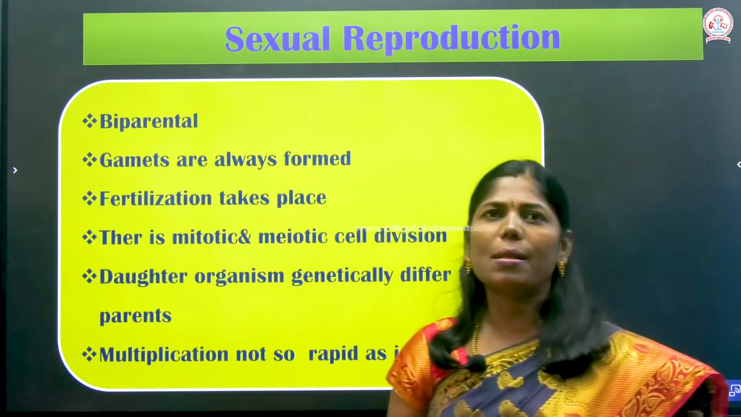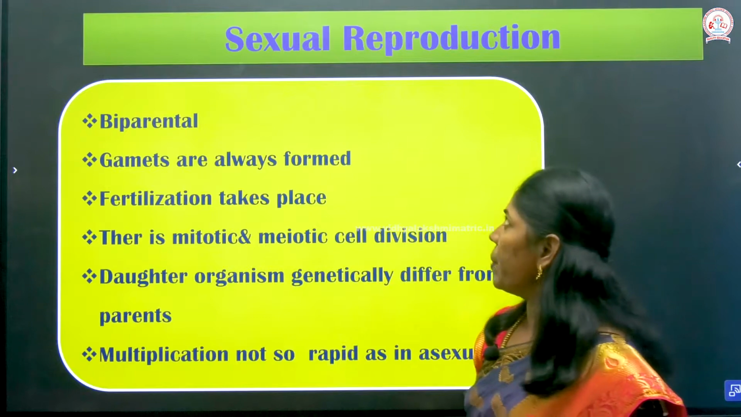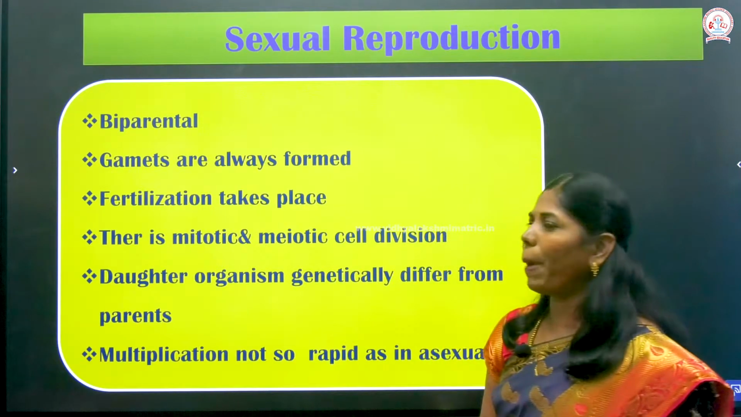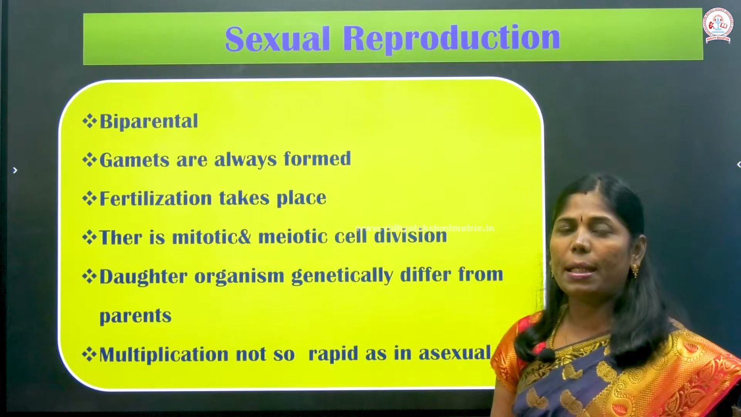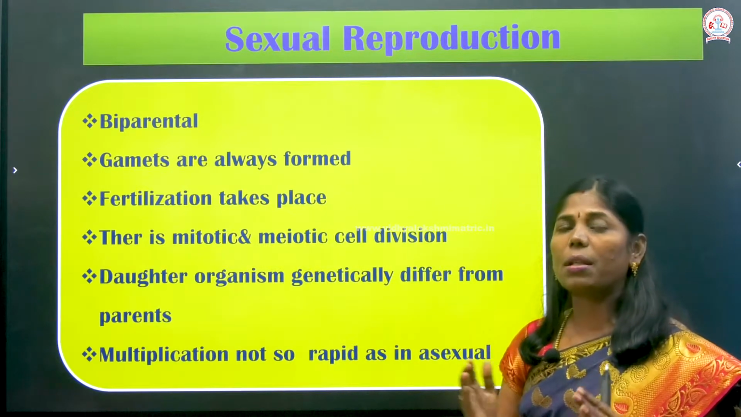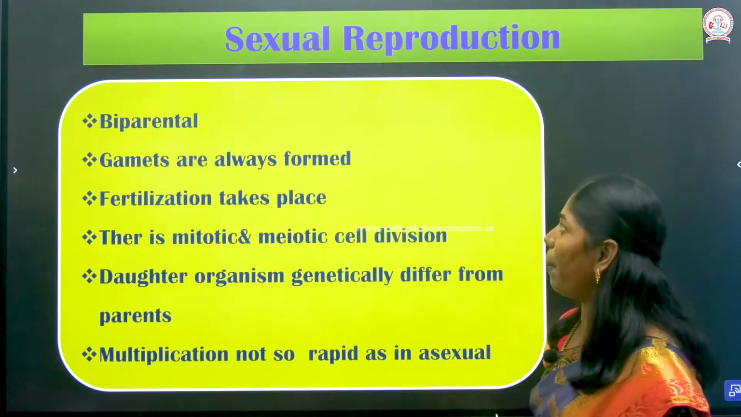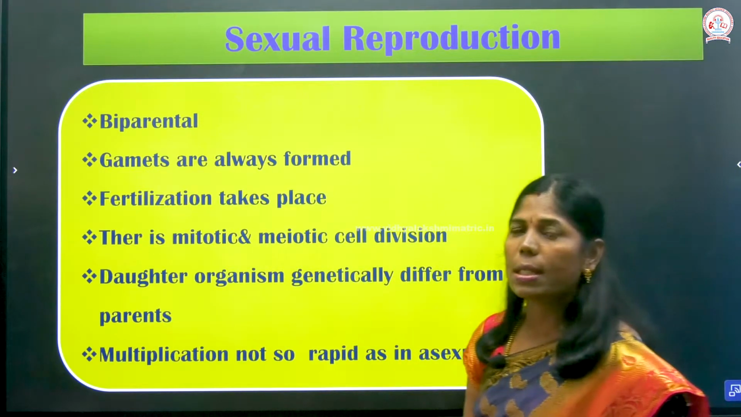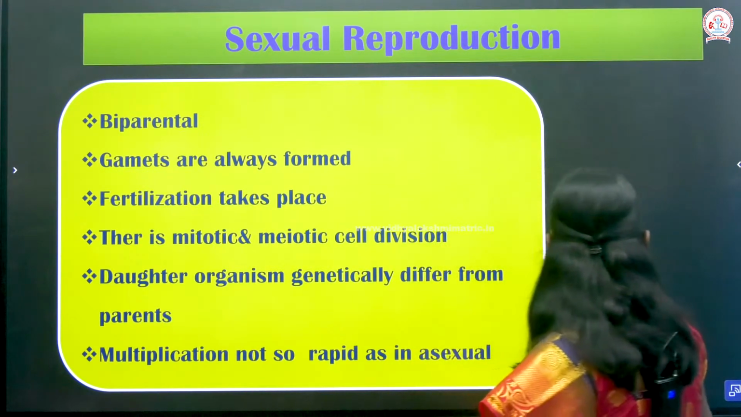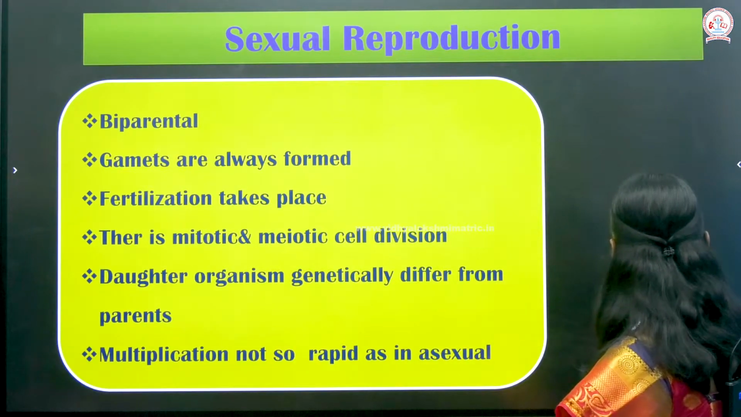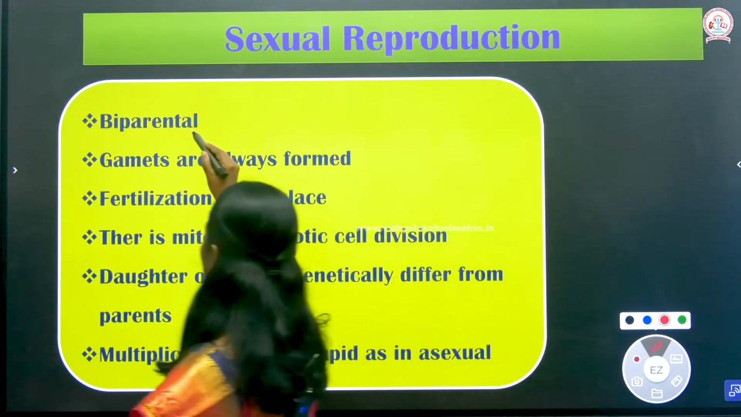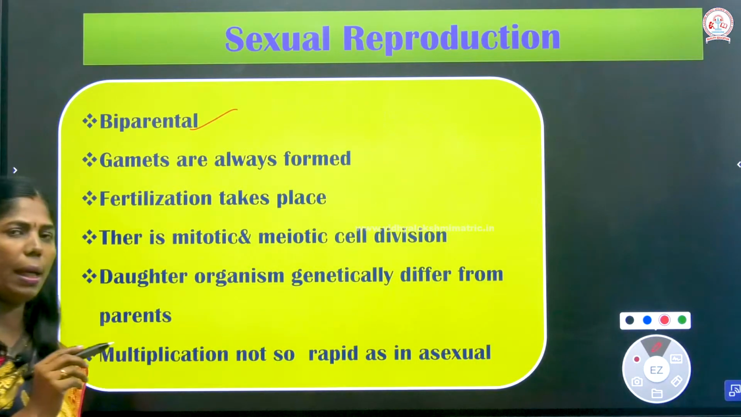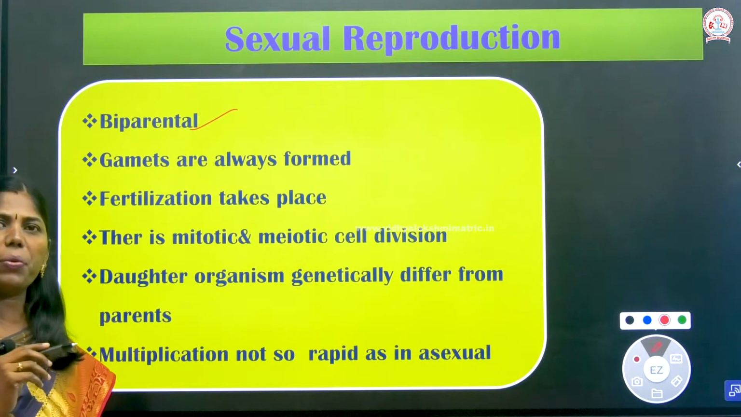So, what are the characters of sexual reproduction? In sexual reproduction, two parents are involved. The male and female gametes are fused together here. It means two parents are involved. That is known as a biparental condition. So, what is a uniparental condition? That is asexual reproduction. Biparental means male and female gametes are fused together.